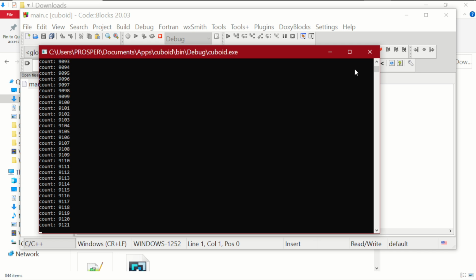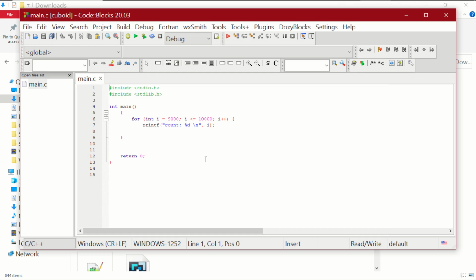This is a for loop. This is how you install CodeBlocks and you get started, right?